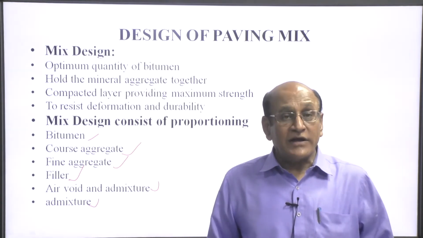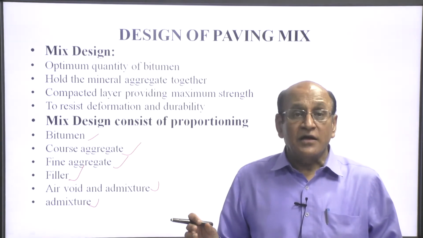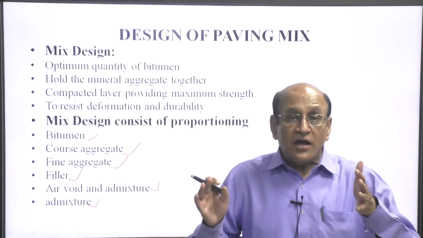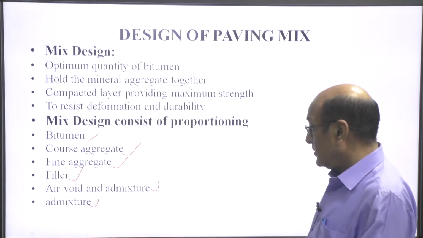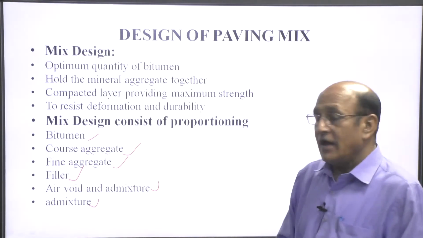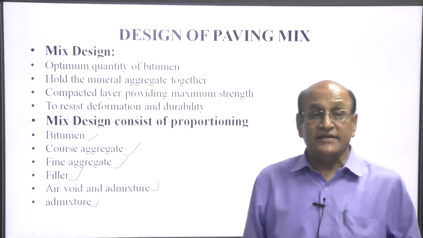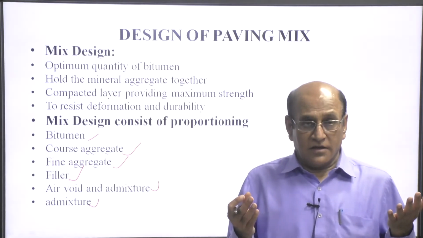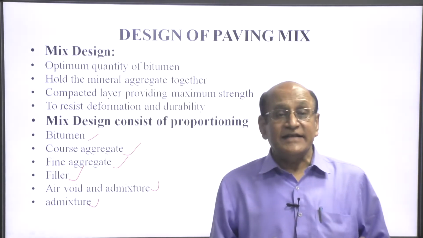But it is not that the complete void should be removed. There should be some voids in the mix also. As I have told you, there should be some air voids in the mix. Why is it necessary?